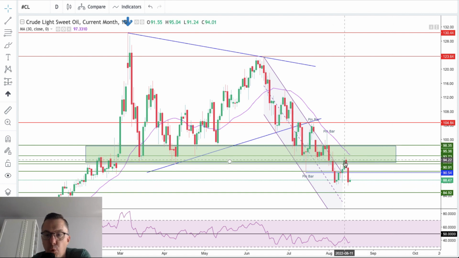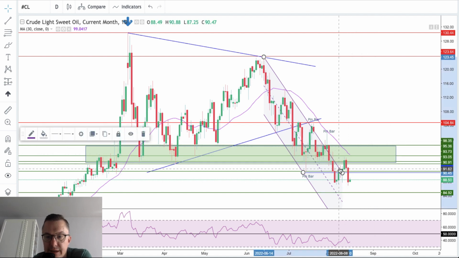Moreover, it was tested on the 11th and 12th of August this year, after the new low at 87.56 was made, and then an even lower low yesterday, 86.83. So it looks like bulls were rejected from the zone. So right now the green rectangle will be a supply zone.